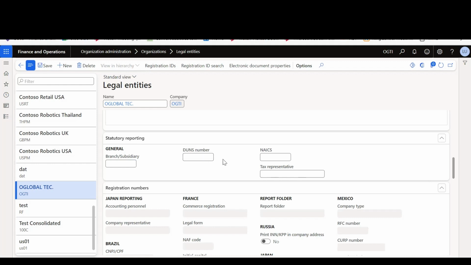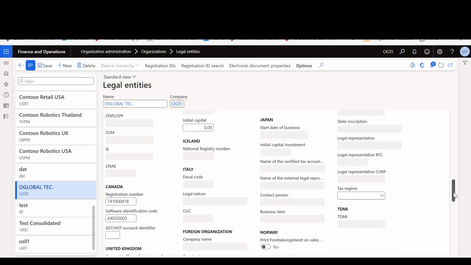In Dynamics 365 Finance and Operations, you can display the DUNS number on the address and check for the unique DUNS number. Next is NAICS. It is a North American Industry Classification System code number. It is a 2 to 6-digit code that classifies businesses into specific industries based on the similarity in the processes used to produce goods or services. So NAICS codes are used to compare and analyze companies, industries, and economies across North America.